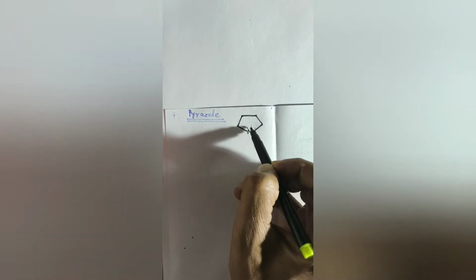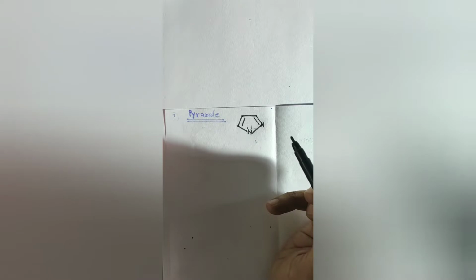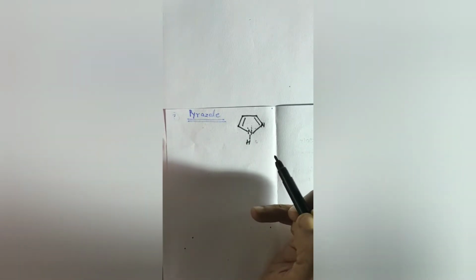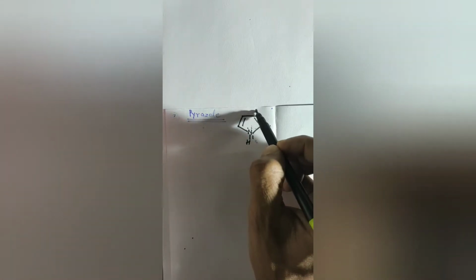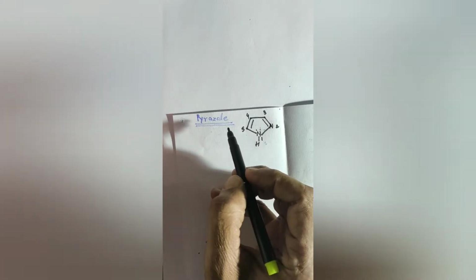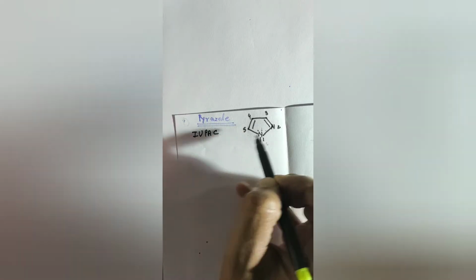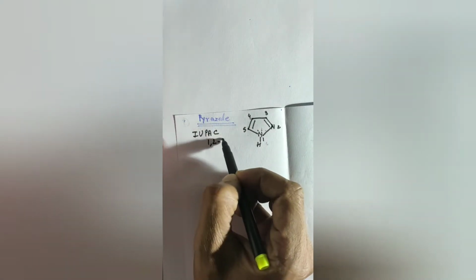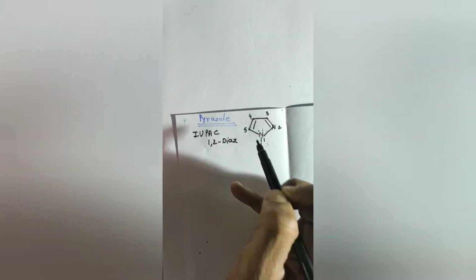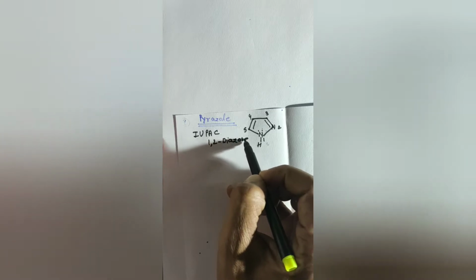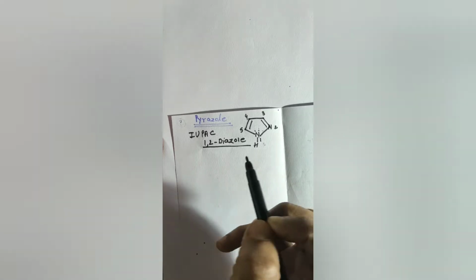Suppose I write the structure of pyrazole. Here is the nitrogen, it has one lone pair. Here is a nitrogen, one double bond, second double bond, and the third valency is satisfied by the hydrogen. And by numbering 1, 2, 3, 4 and 5. Okay, so the IUPAC name of this compound: 2 nitrogens are there, so the prefix is diaza, and for a 5-member ring the suffix is ole. So 1,2-diazole, 1,2-diazole.